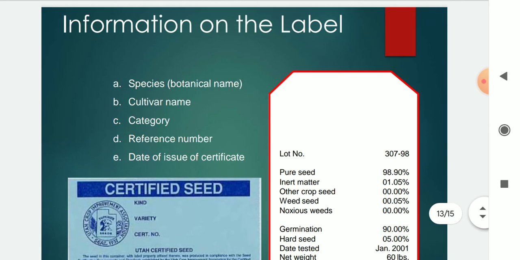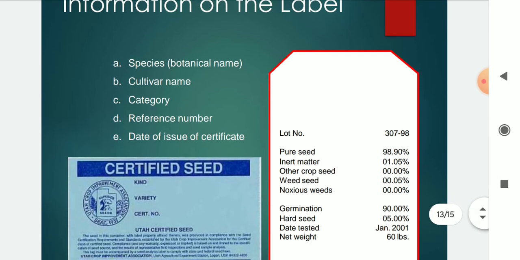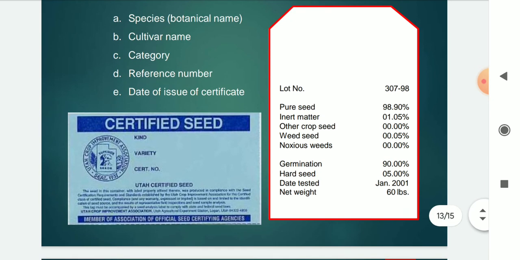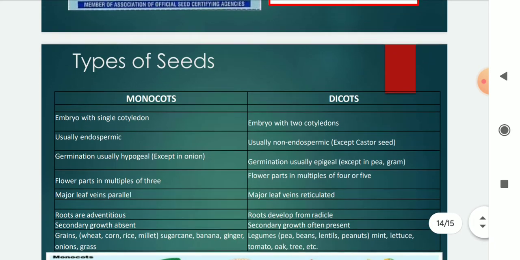The information on the label of the certified seed is species, that is the botanical name, then cultivar name, that is the variety, then category, reference number, date of issue of the certificate. It includes kind, variety, certificate number, etc.